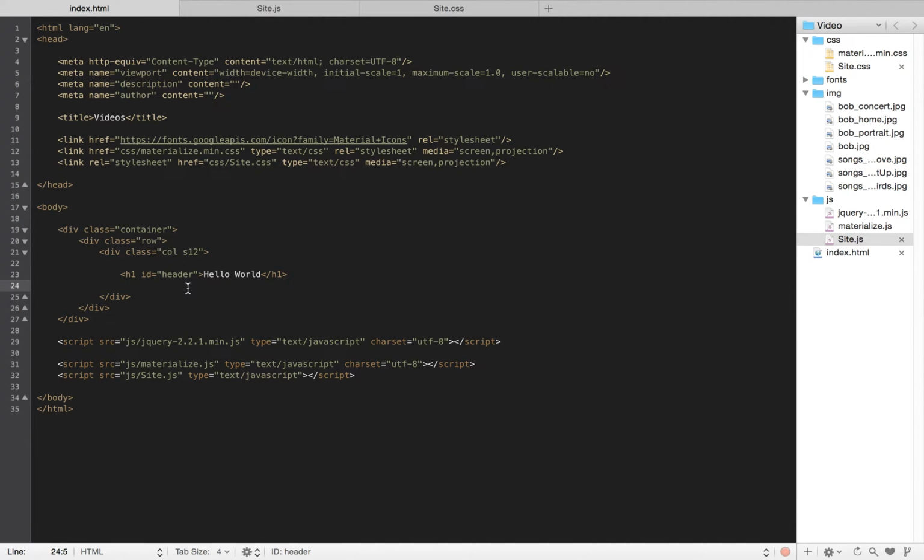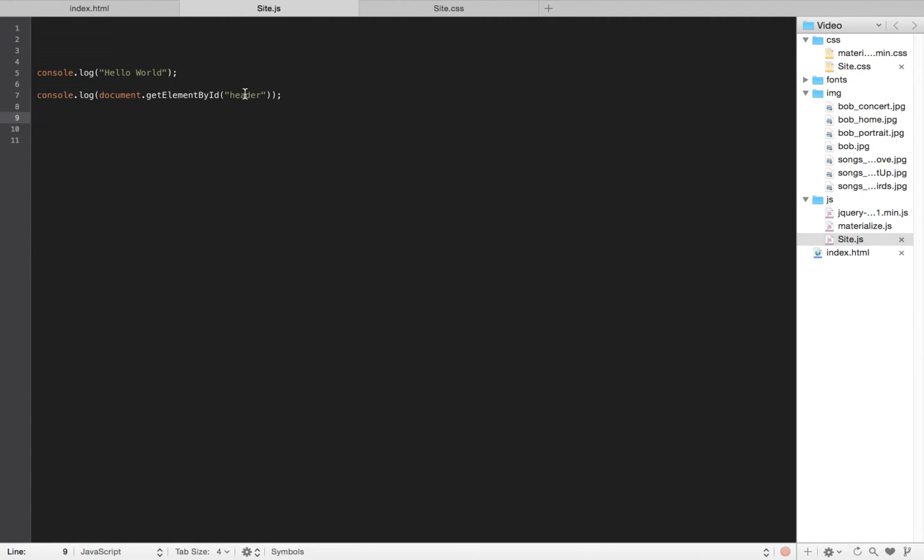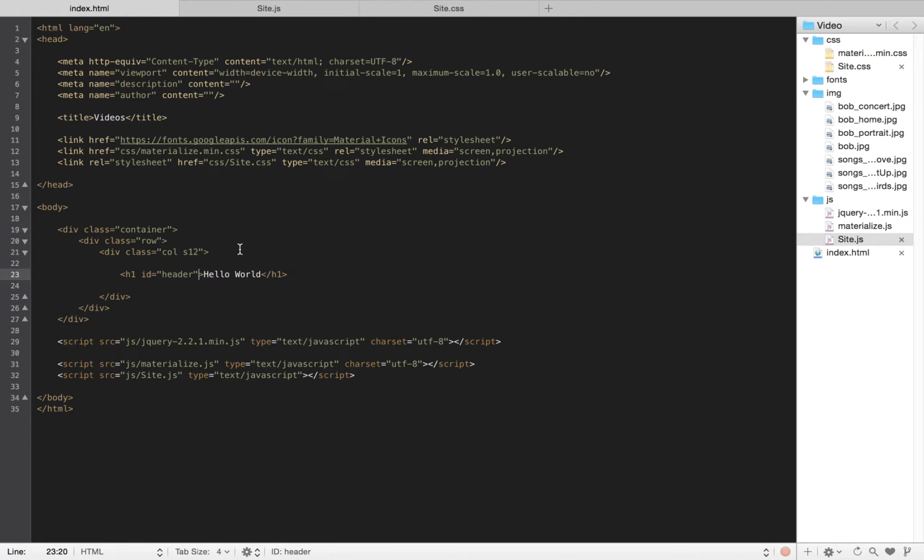So now that we understand how to retrieve a tag, let's interact with that tag. How we retrieved it was just going to document.getElementById. Well, in reverse, we can actually add something to this tag called onClick. Set it equal, quote, quote, and then what we're telling it is when we click this tag, we want to do something.